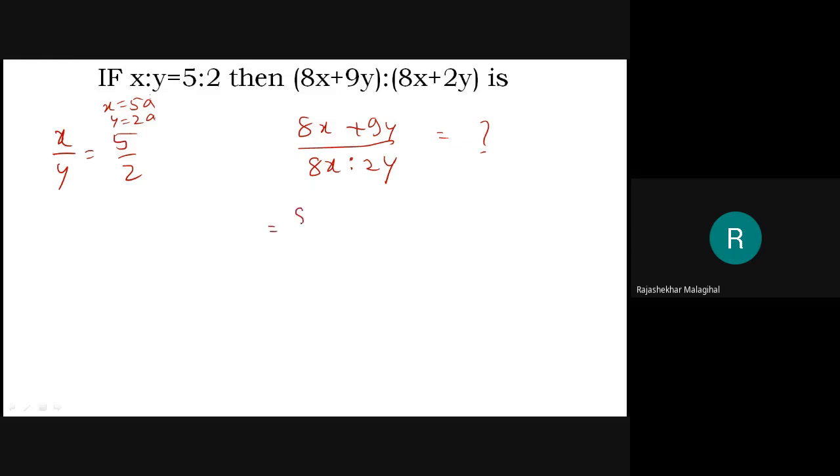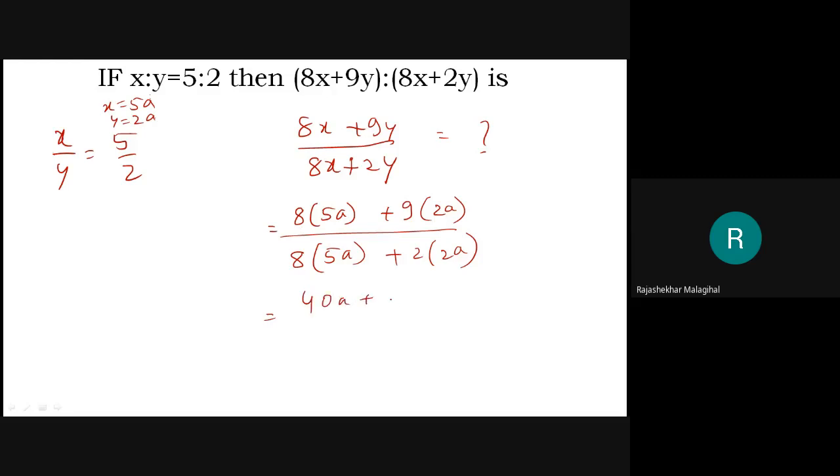That is x, 8 means 8 times x, which is 5a. Plus 9 times y, which is 2a. Divided by 8 times x, 5a, plus 2 times y, 2a. Then the answer is 8 times 5a is 40a, plus 9 times 2a is 18a, divided by 8 times 5a is 40a, plus 2 times 2a is 4a. Therefore 40a plus 18a is 58a, divided by 40a plus 4a is 44a.